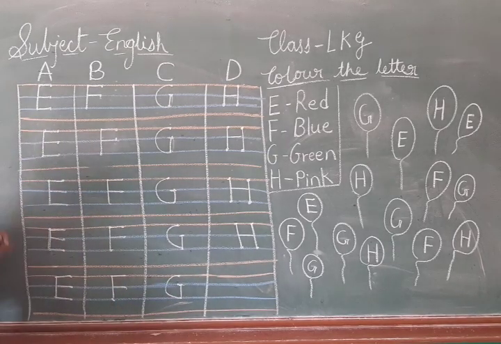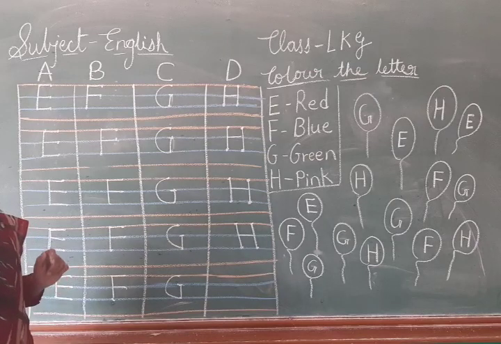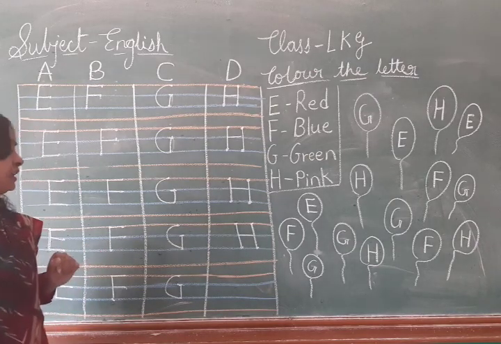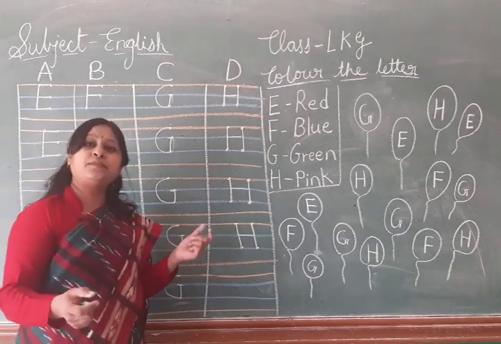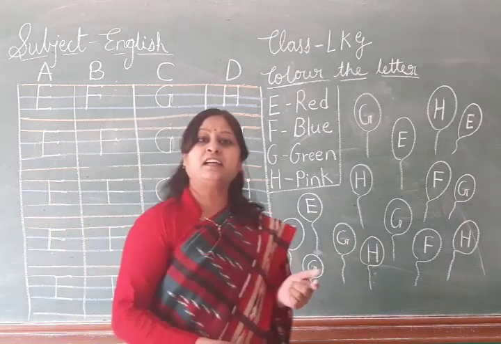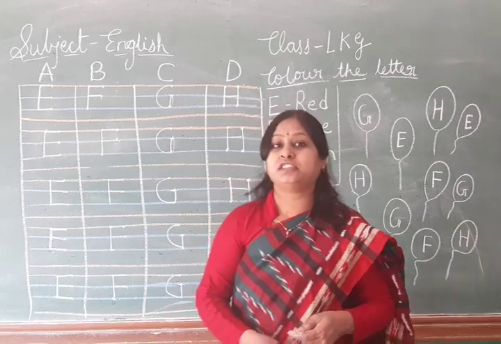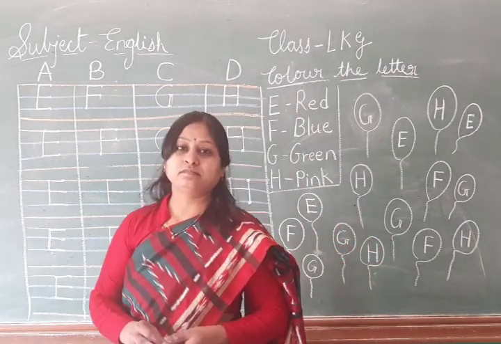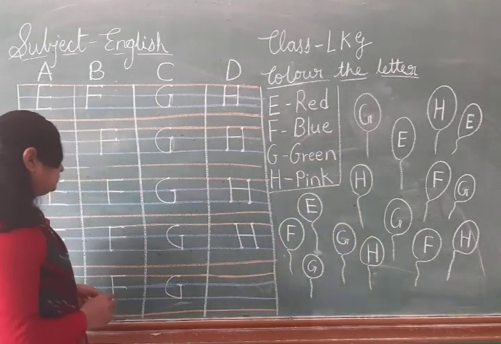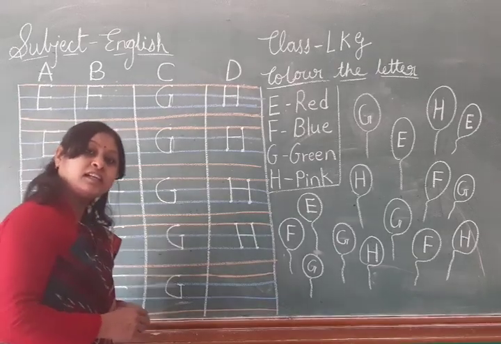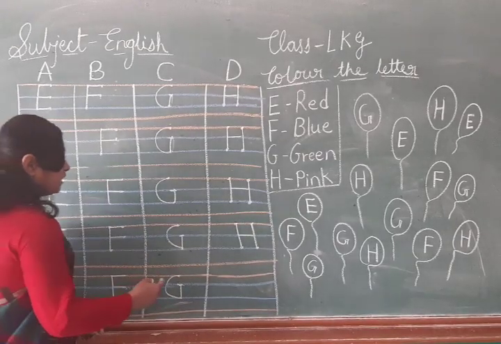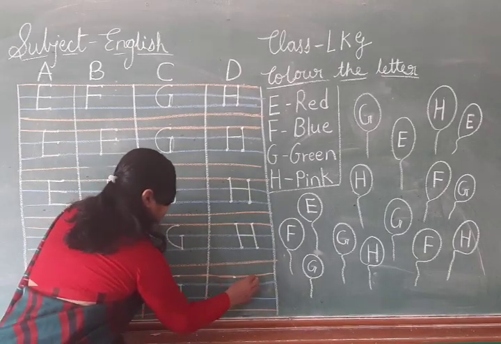Which letter is this? G. G for grapes, G for green color, G for goat, G for girl.